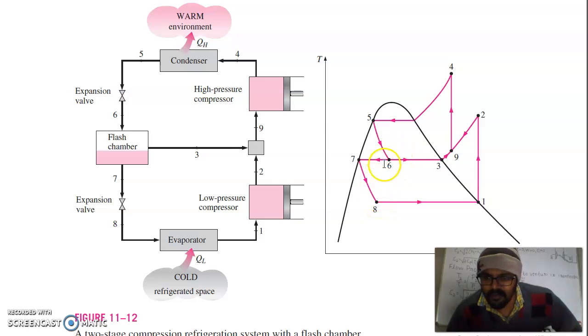Now in the flash chamber, only the liquid part will go to the next expansion valve, whereas the vapor part in the flash chamber will go to the intermediate stage for further compression.